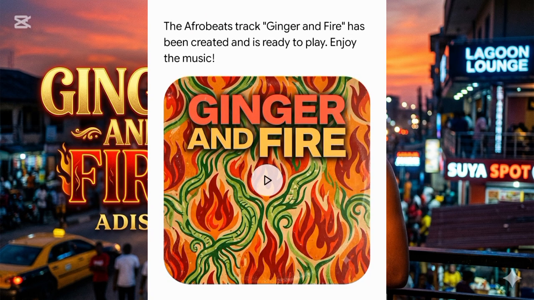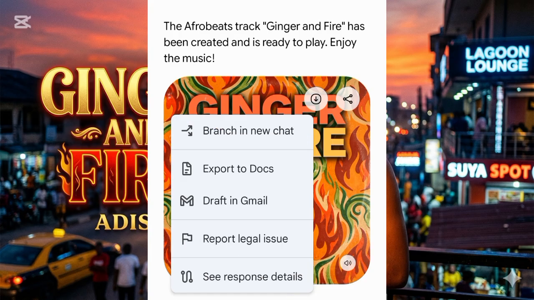So you see now it has brought in the track, it has brought in the cover. So you can decide that you want to use this cover. I don't want to use this cover. I want to use that first cover. I'm going to show you how I generated that first cover and put it in my CapCut.